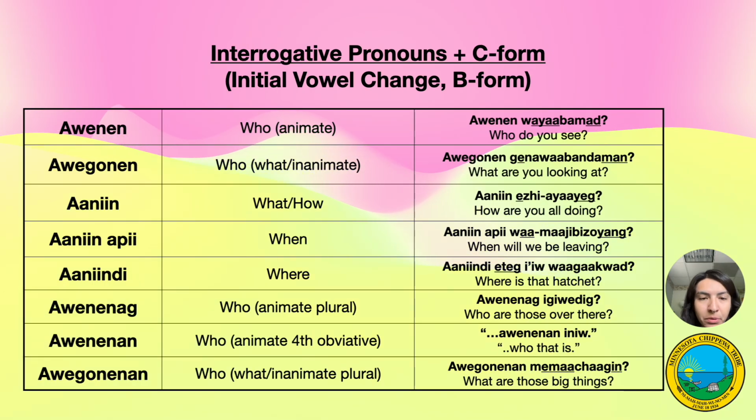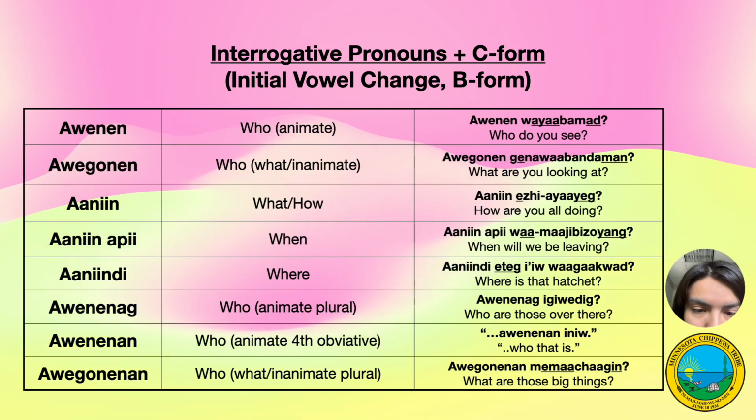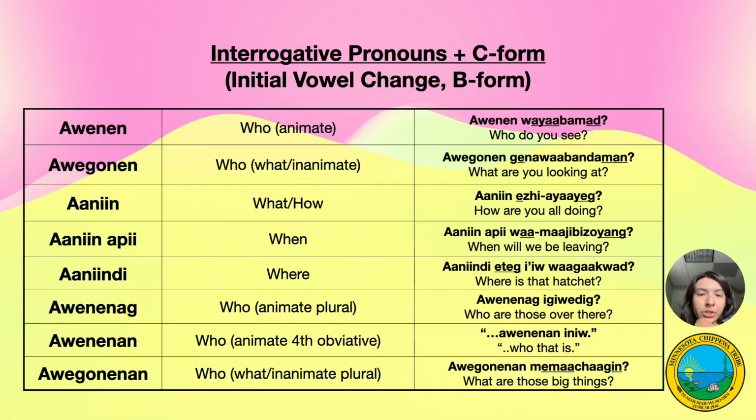For our last example, we have awegonenan for who or what, inanimate and plural. Awegonenan meimachagin. We're using the reduplicated tense, which I'll talk about in another video. And we have initial vowel change. So if our word is michag, it is big, those big things, michagin, meimachagin. Hopefully this helps to clarify things for you in your learning journey, understanding what are interrogative pronouns,